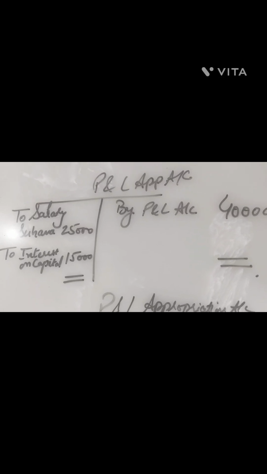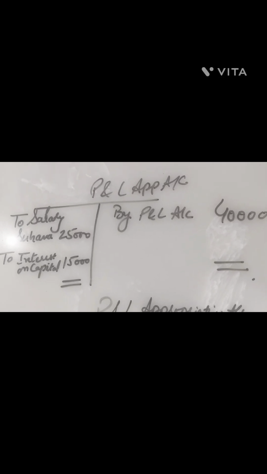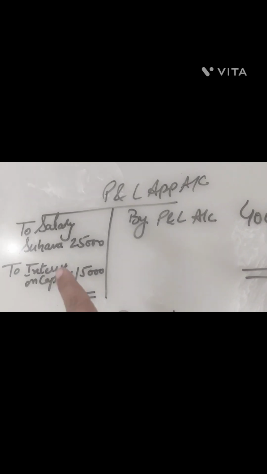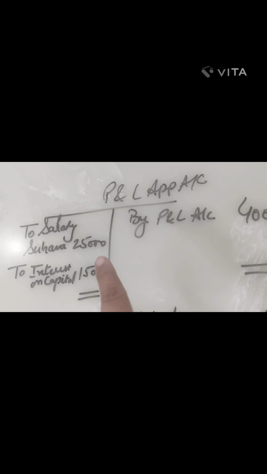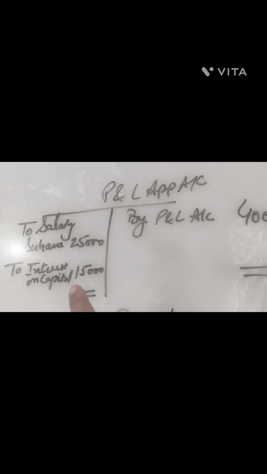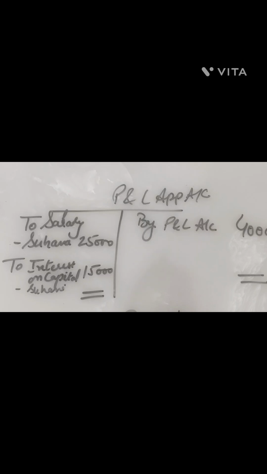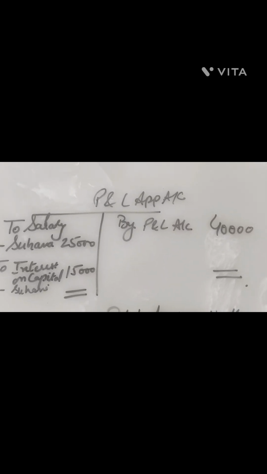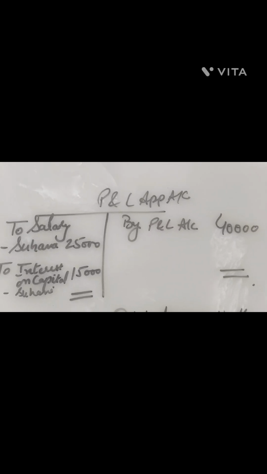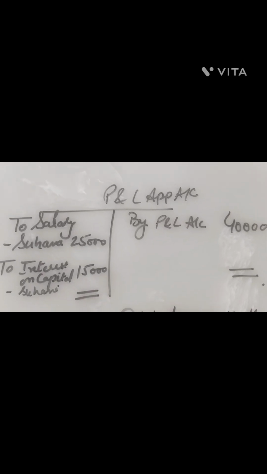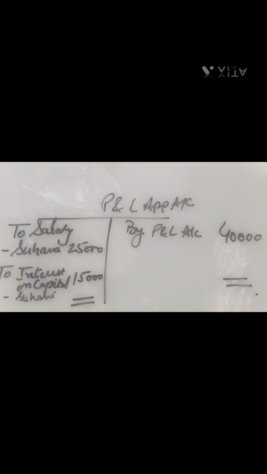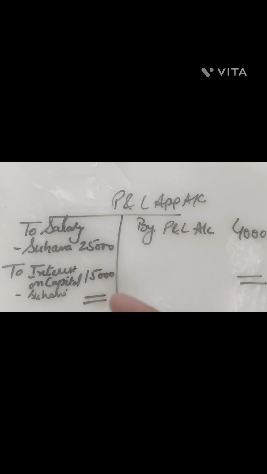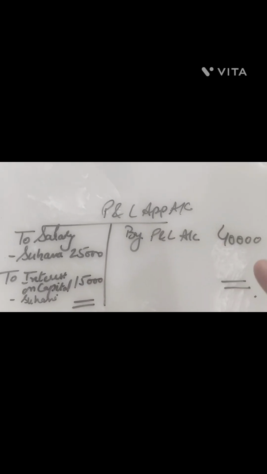The partnership firm earned a profit of rupees 40,000. So what was the claim over here? For Suhana, she had to receive, let's say, 25,000 as a salary, and interest on capital payable to Suhani is rupees 15,000. So it was decided among them that Suhani would receive interest on capital of 15,000 and Suhana would receive a salary of 25,000 per annum. But for this, the firm should earn a profit of rupees 40,000.